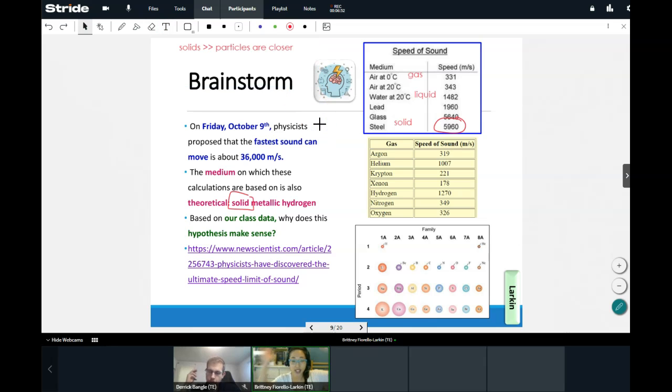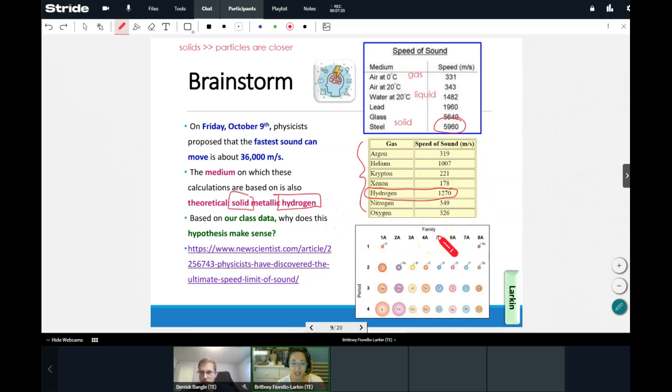Awesome. Now, additionally, let's go ahead and take a look at just talking about the actual type of chemical. So taking a look here, which of these chemicals or gases does sound move the fastest? Go ahead and tell me in the chat. And in this chart, where is sound moving the fastest? Yeah, exactly. If you take a look at our data here, it's moving the fastest in hydrogen, right? 1,270 meters per second, right? So here we go. We could see that we also have this idea of hydrogen here.